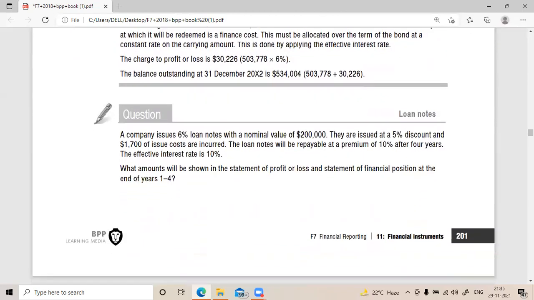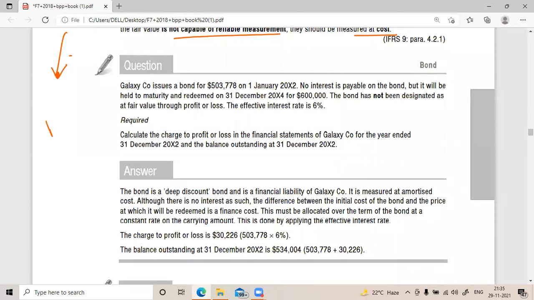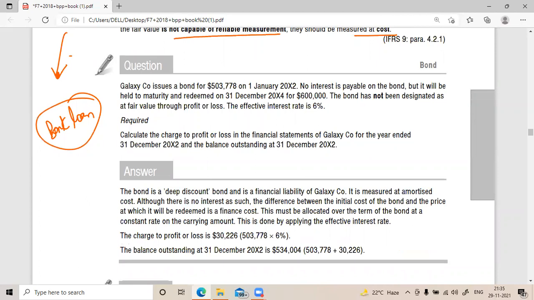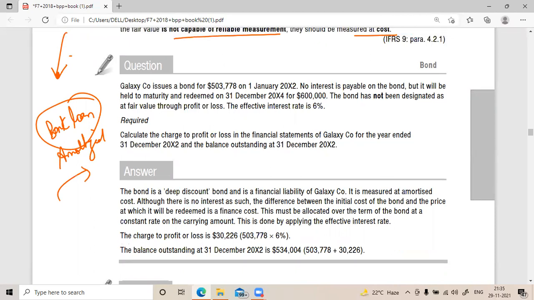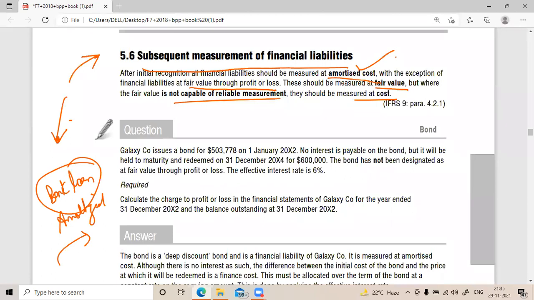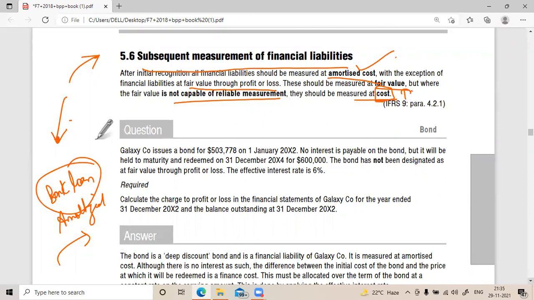Some securities have a market value. If you have taken a normal loan from a bank, then you will go for amortized cost, correct? If you have issued bonds, then the bond can have a fair value. That time you will be measuring at fair value. If fair value is not available, then cost. Please read this question.